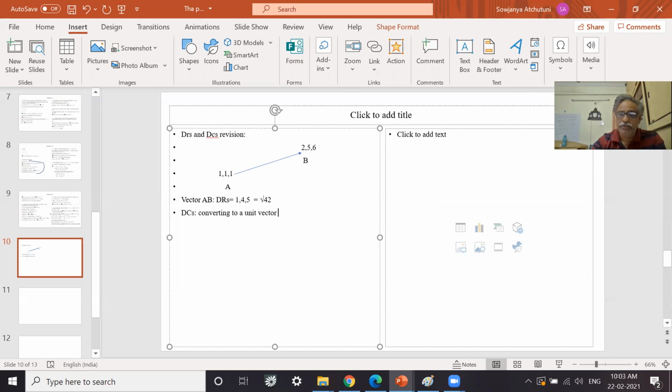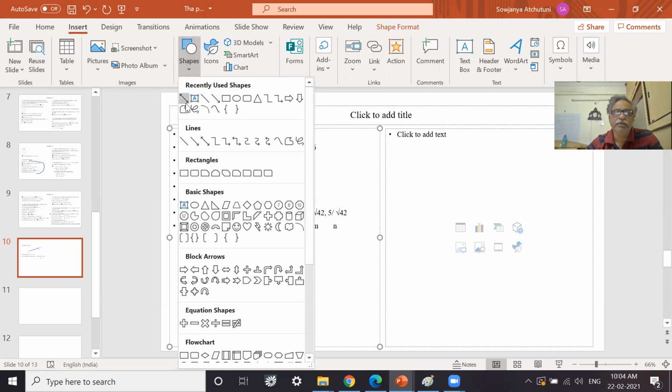So I'm dividing this into DCs. That is 1 by root 42, 4 by root 42, 5 by root 42. So these are nothing but L, M, N. This is L, this is M, this is N. What is L square plus M square plus N square? 1 by 42 plus 16 by 42 plus 25 by 42 is equal to 42 by 42. That is 1. So the sum is 1, a unit vector.